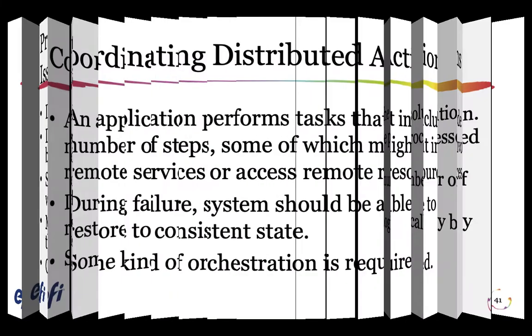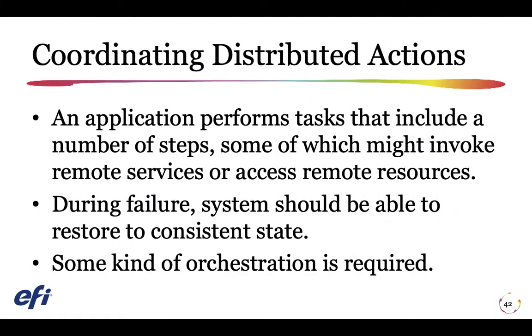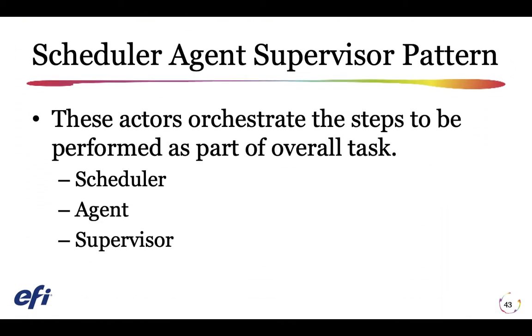Moving on, an application performs tasks that include a number of steps, some of which might invoke remote services or access remote resources. The individual steps might be independent of each other, but they are orchestrated by the application logic that implements the task. If the application detects a more permanent fault it can't easily recover from, it must be able to restore the system to a consistent state and ensure integrity of the entire operation. The answer is the scheduler agent supervisor pattern.